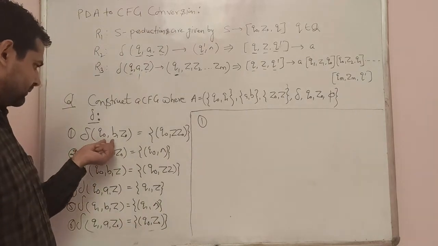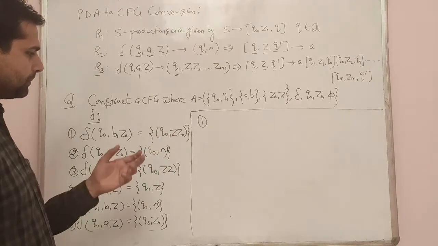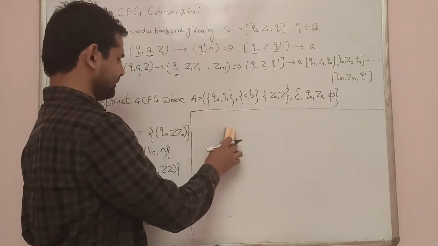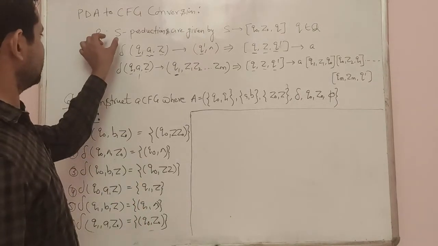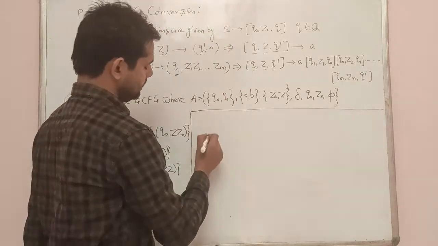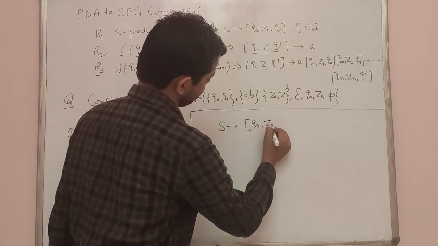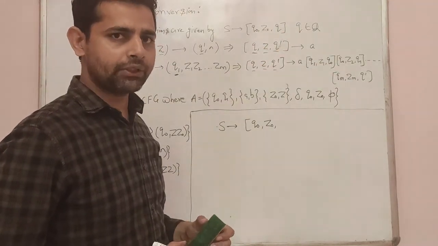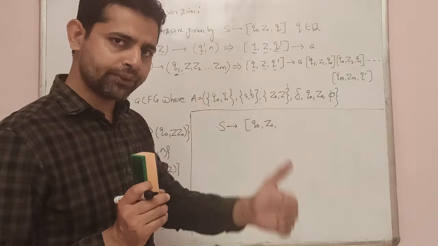What is that? Q0 D Z0 tends to Q0 Z Z0. But before that we will write the productions for the starting state. The first rule says productions are given by S tends to Q naught Z naught Q1, where Q belongs to capital Q. So we will write starting productions for every value of Q.